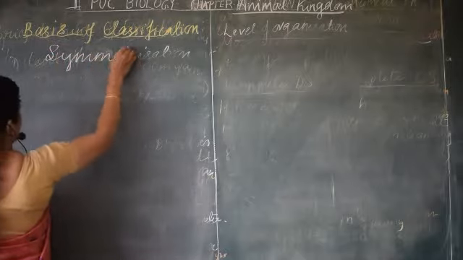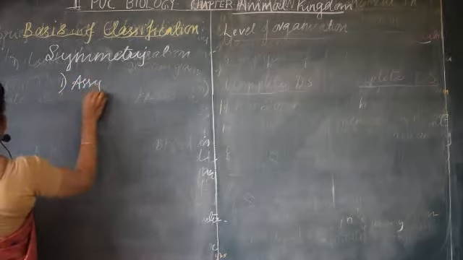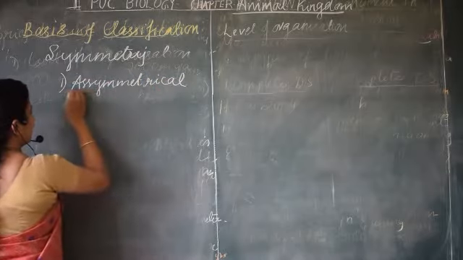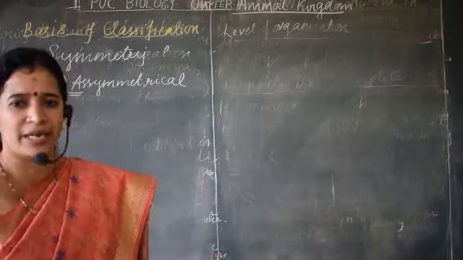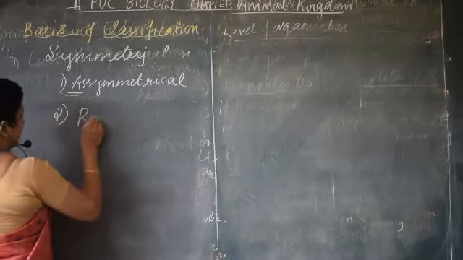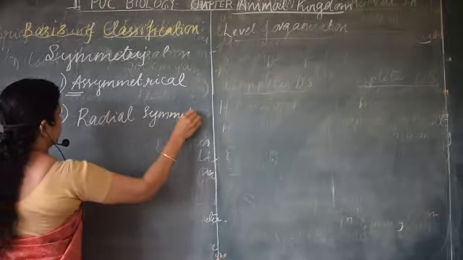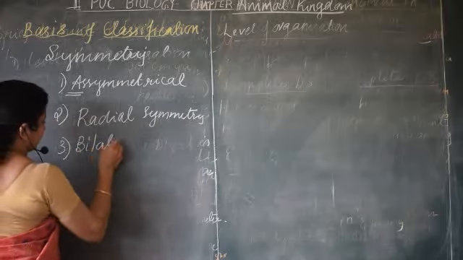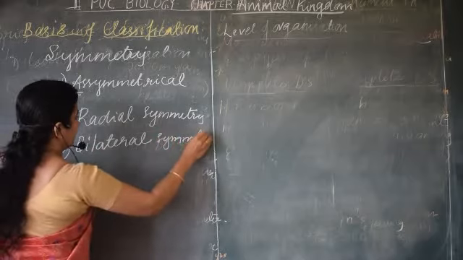So there are three types of symmetry. One type is asymmetry. You remember one thing, in biology, whenever there is an A, what does the A indicate? A indicates the absence of that particular type. So asymmetrical is one type. Then radial symmetry, and some animals will have bilateral symmetry. So these are the three kinds of symmetry observed in the animals.